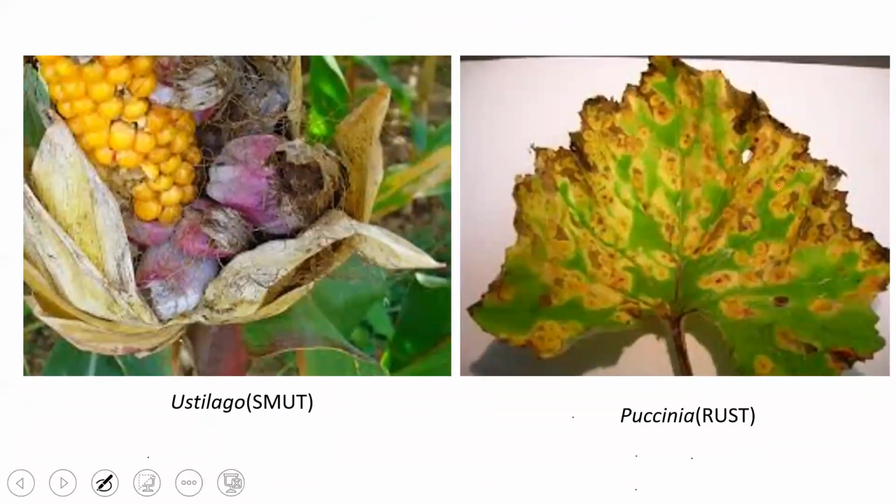A few more examples of parasitic forms are Ustilago. Ustilago is a smut fungus which generally affects the maize plant or the corn cobs. Then one more is Puccinia, which is called a rust fungus. So you can see the rust appearance, which is brownish in color. So these markings or lesions are due to the presence of the rust fungi. Okay, brownish lesions are because of rust fungi.